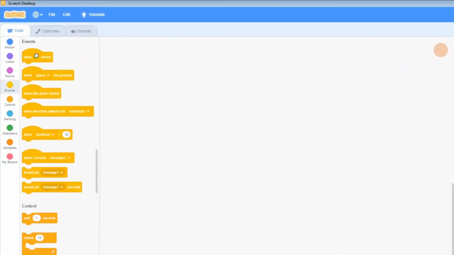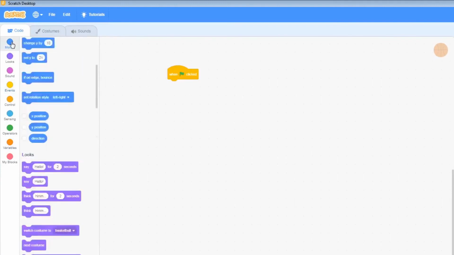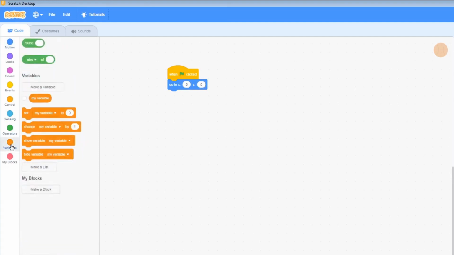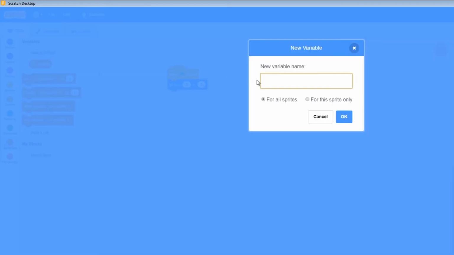Under events, we're going to go when the flag is clicked. It's going to go for another one of these motions. It's going to go to a position. I'm going to set that just to be 0, 0, so this starts the same place as the cat does. Let's see. Now we're going to need a new variable. Make a new variable. I'm going to call this one ROT, short for rotation, once again for this sprite only.